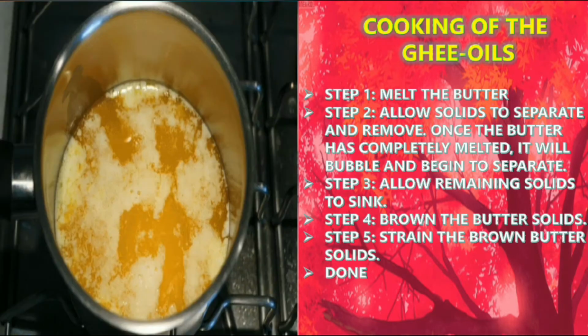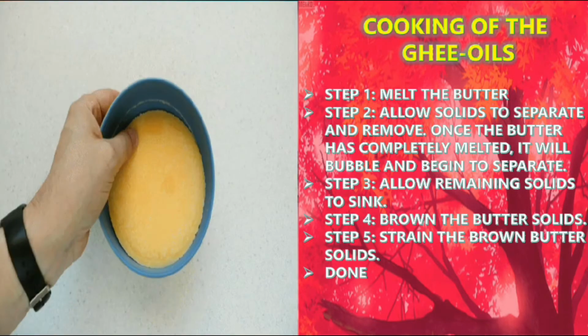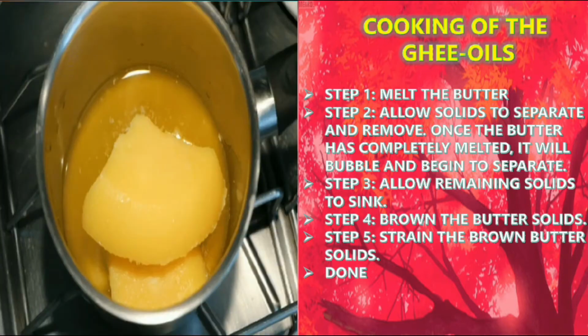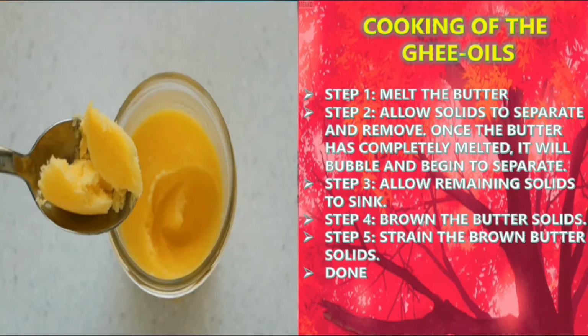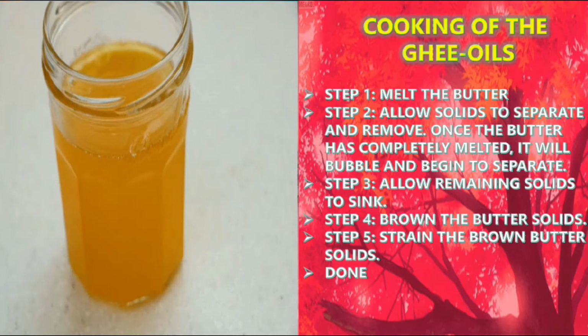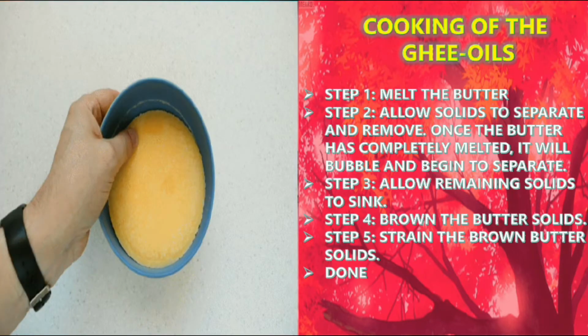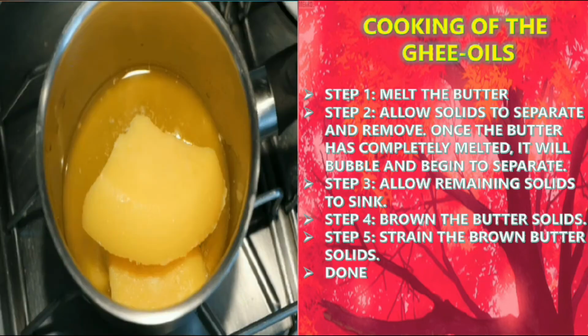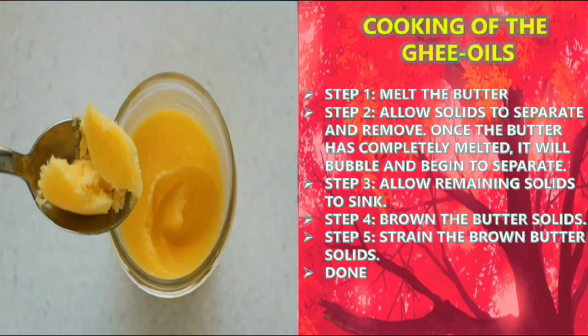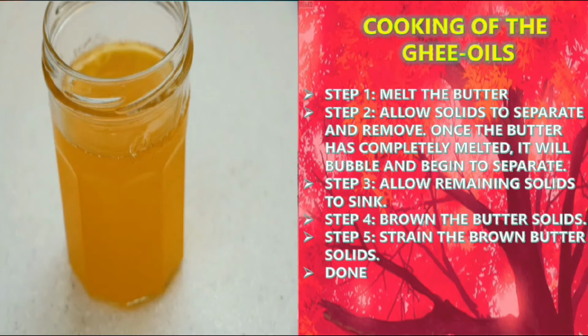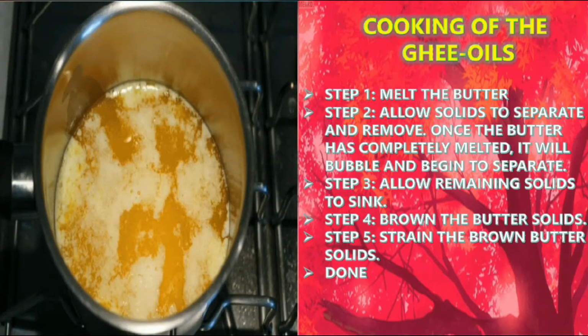Brown the butter solids, strain the brown butter solids, then you are done with the ghee. So it will change into a brown color. There will be some small solid-like substance that you have to filter and remove. The remaining part you will get as ghee.